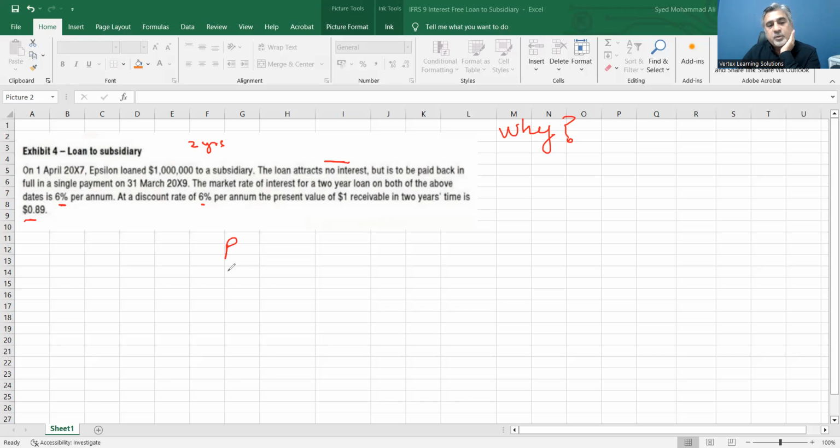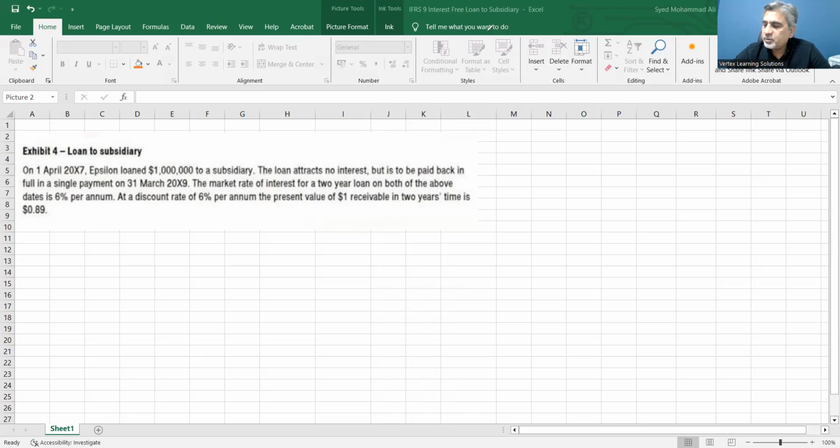So this is the parent, which is Epsilon, and the parent is giving a, sorry, $1 million loan for a period of 2 years to its subsidiary, and it is an interest-free loan. And the subsidiary will return 1 million after 2 years. So you know that we cannot ignore the time value of money. So the parent will have a financial asset, a loan receivable, and the subsidiary would have a financial liability, which they have to pay.